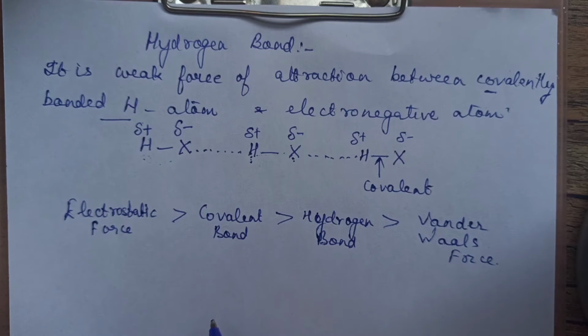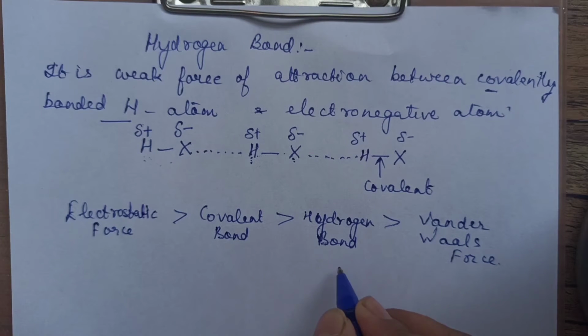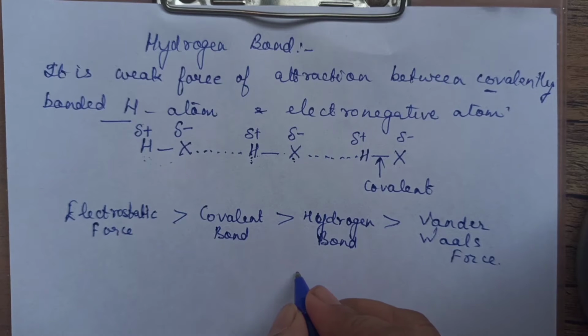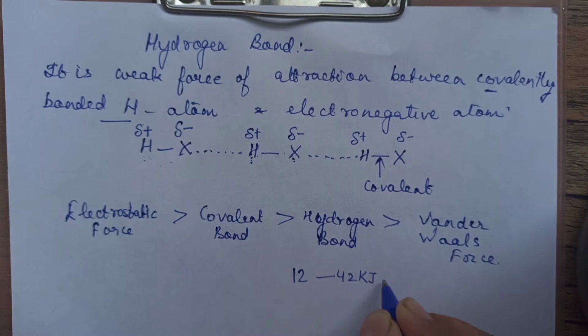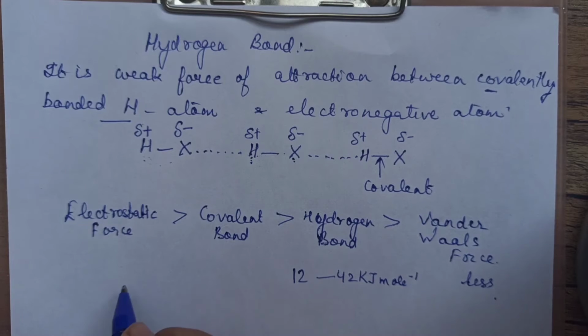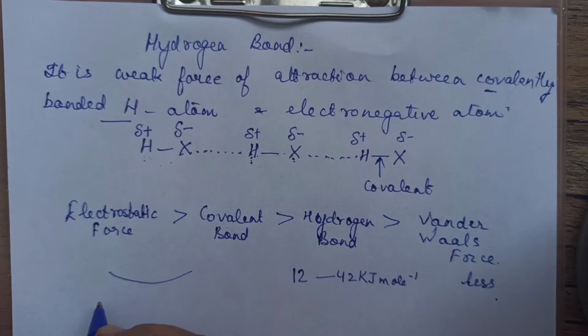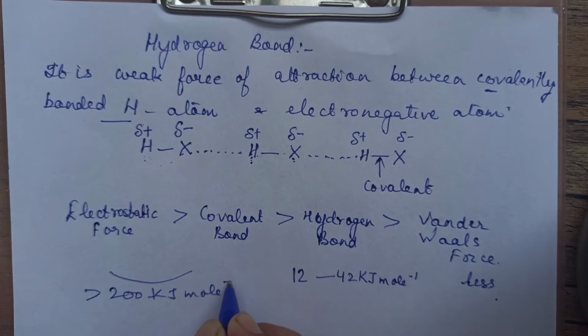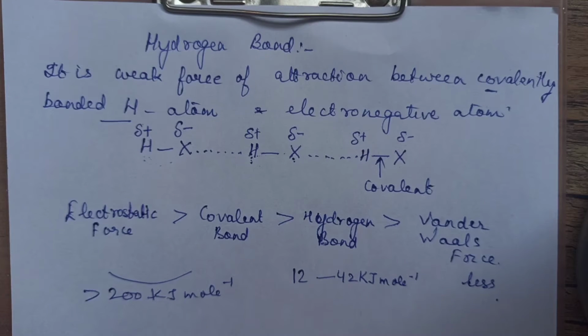Okay, so if we write down the value, the bond dissociation enthalpy for hydrogen bond, children, it is around 12 to nearly 42 kilojoules per mole, right? This is of course lesser than that. That means lesser than 12 kilojoules will be van der Waals forces. And these are somewhere around 200 to 400, even more than that. I mean, we can say more than 200 kilojoules per mole. Okay, so this value is somewhere in the center.